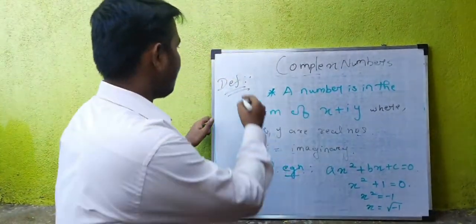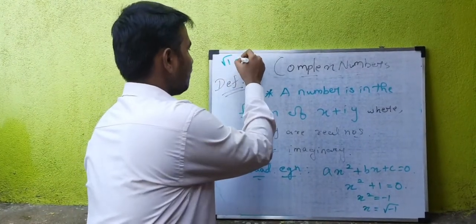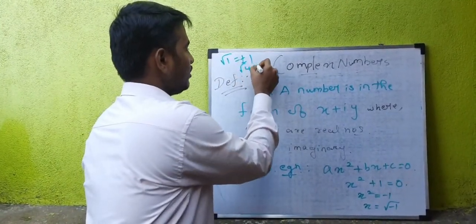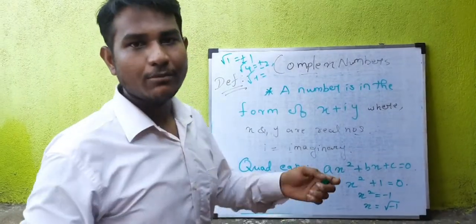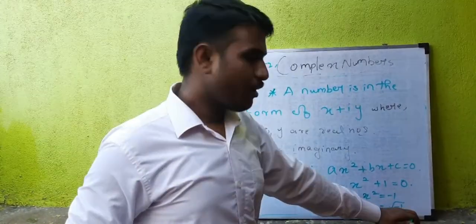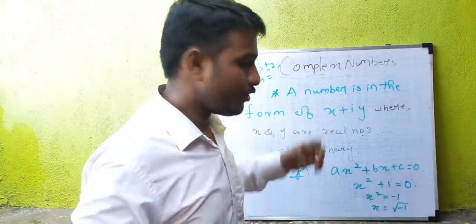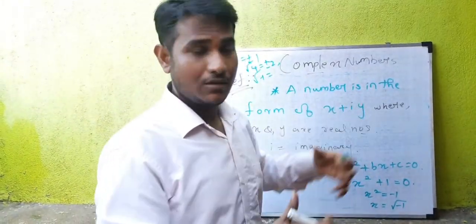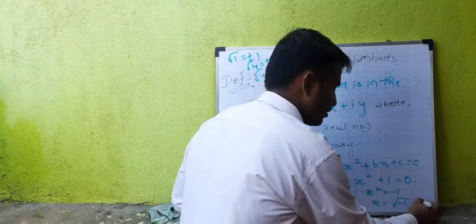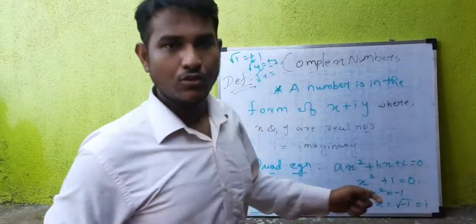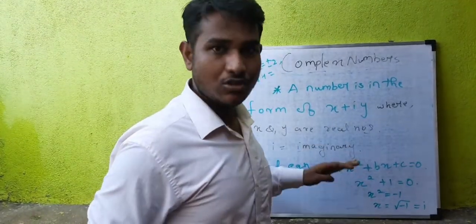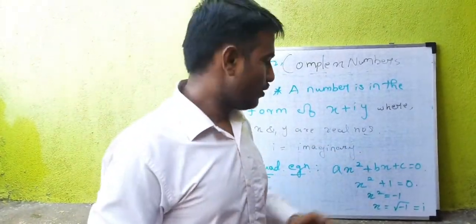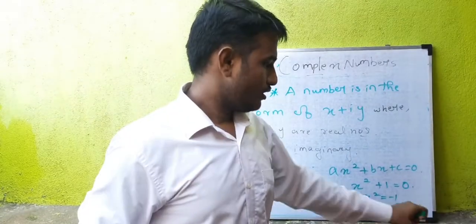We know root of plus 1 is equal to plus or minus 1. Root of 4 means plus or minus 2. But we don't have any value for root of minus 1. In mathematics we don't have any value. So that's why we are assuming it; we don't know what it is. It's imaginary, so we call it i. Root of minus 1 is i. This is the origin, the first starting point of complex numbers. Here only the complex number starts. So this is i.